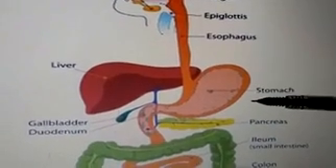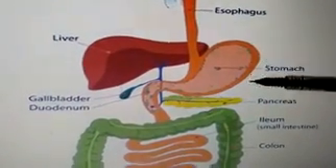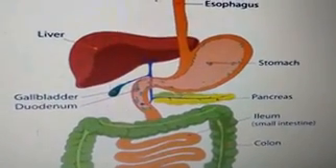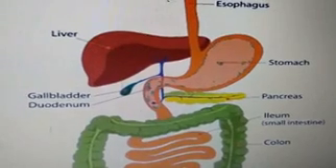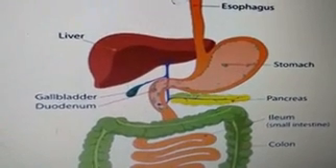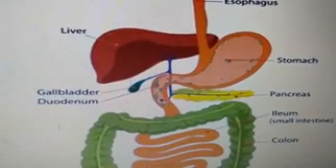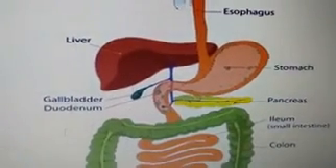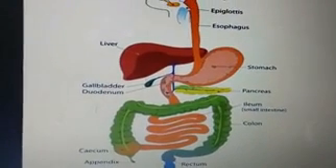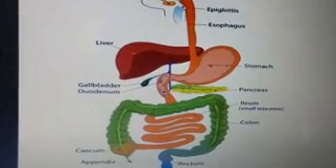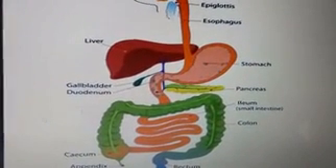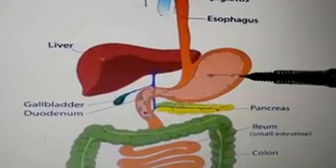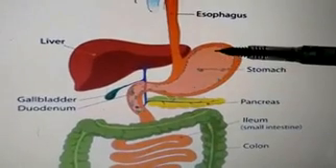The glands present in the wall of the stomach secrete gastric juices. The gastric juices contain 3 substances: hydrochloric acid, the enzyme pepsin, and mucus. Due to the presence of hydrochloric acid, the gastric juice is acidic in nature. The enzyme pepsin begins the digestion of protein present in the food to form smaller molecules. Protein digestion begins in the stomach.